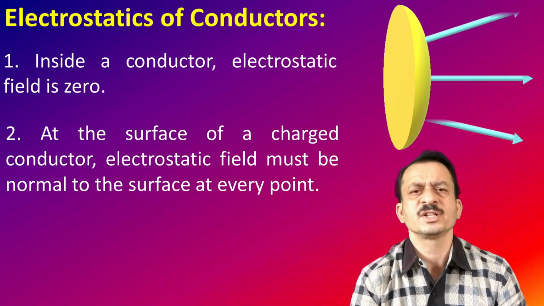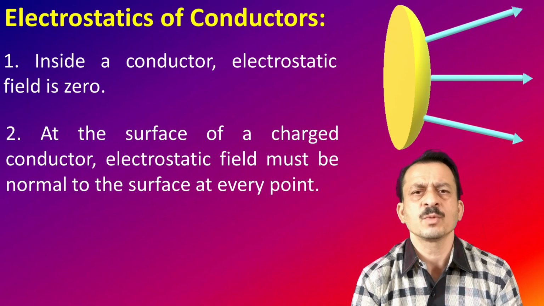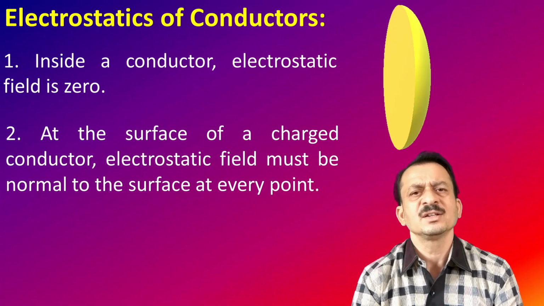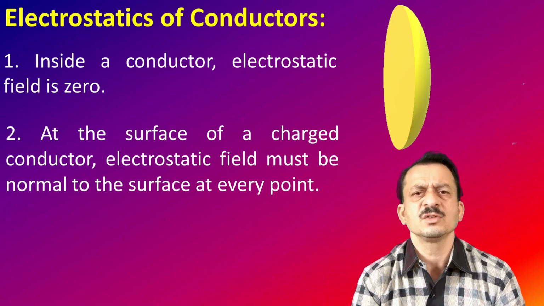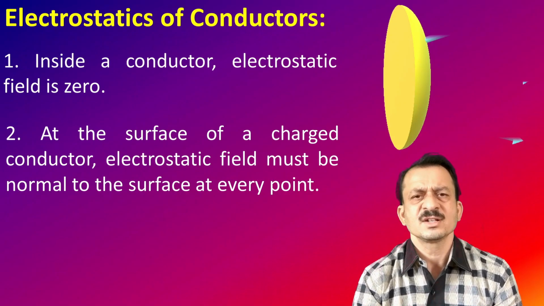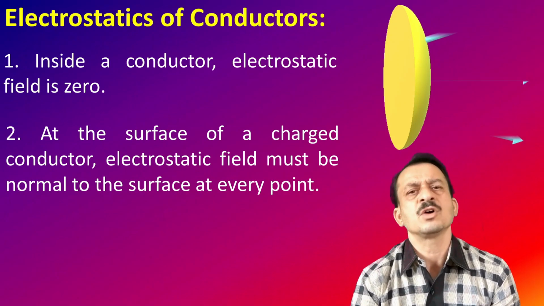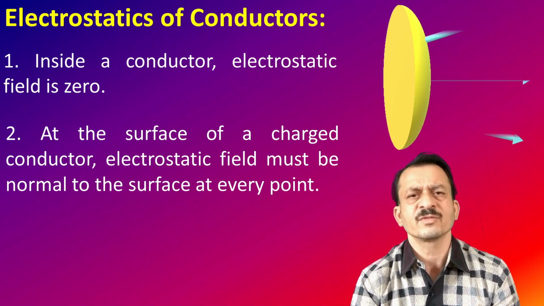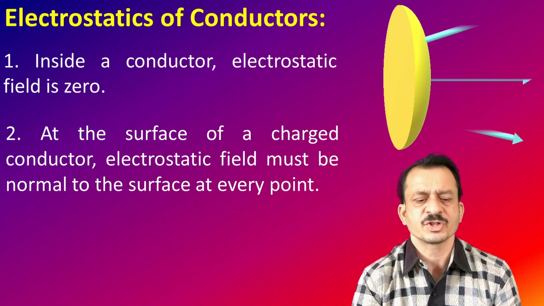That is as shown in this animated diagram. The upper arrow mark is a little bit upwards, the middle arrow mark is exactly horizontal, and at the downward point, the arrow mark is a little bit downwards. This diagram indicates that the electric field is always normal to the surface at any point. That is the second observation.